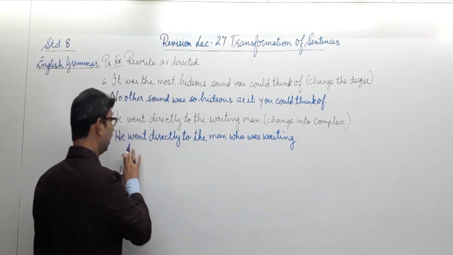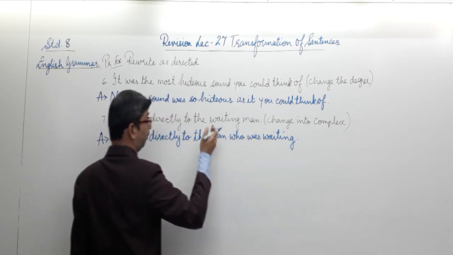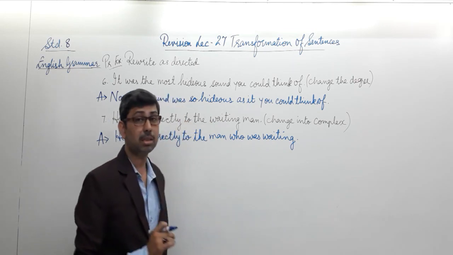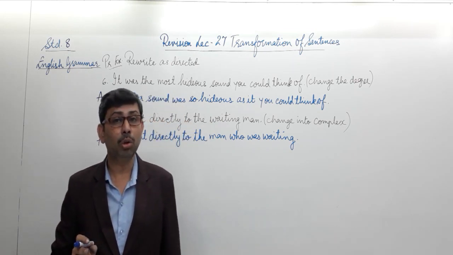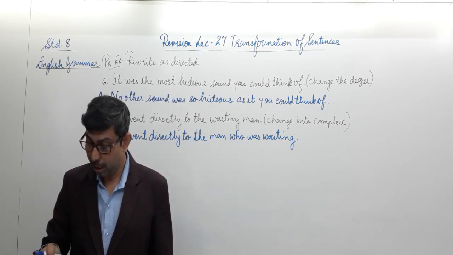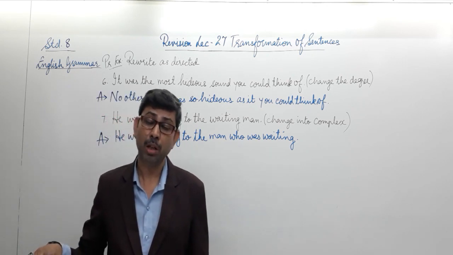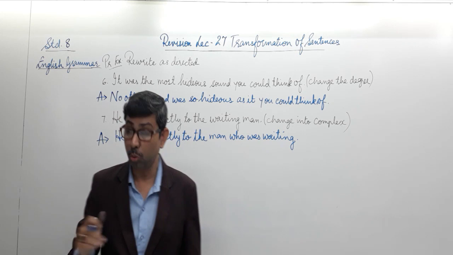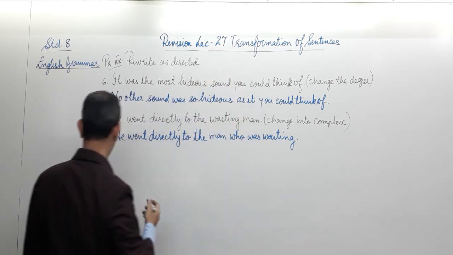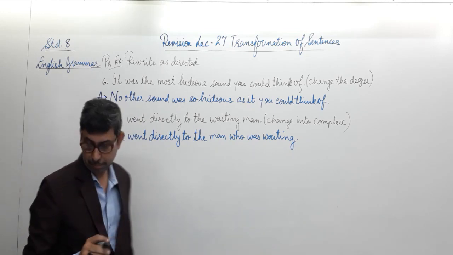Meaning is still the same. He went directly to the man. And then we added the words who was waiting, because the man was doing the action of waiting over there. But the words who was waiting give us the required dependent clause or the subordinate clause, and hence the entire sentence, which was first simple, has now changed to a complex sentence. Well, a complex sentence requires a main clause as well as a subordinate clause. So we have changed the structure of the sentence. This is what we call transformation of sentences, what we are revising and learning. Next one, number 8.